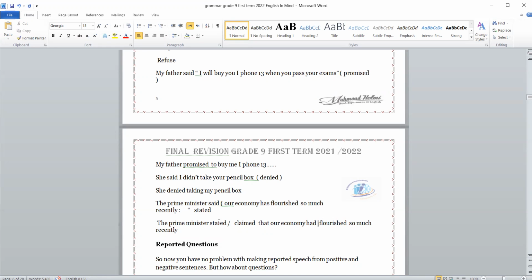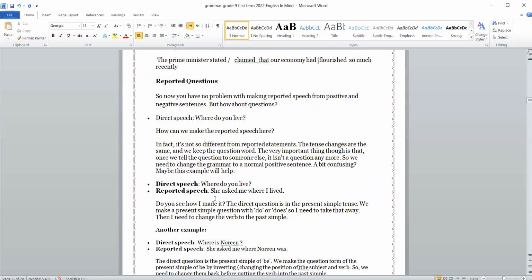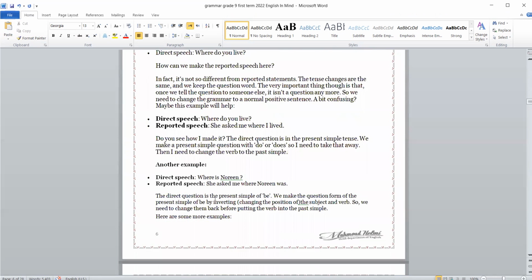If we have a verb like stated, claimed, they are followed by a clause, but verbs like promise, refuse are followed by infinitive. Verbs like deny, encourage are followed by gerund. That's all we can say about the reported speech.